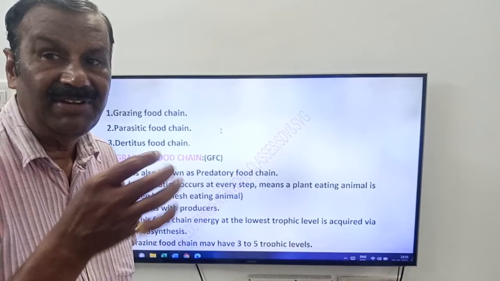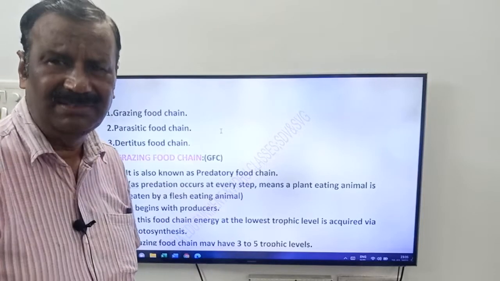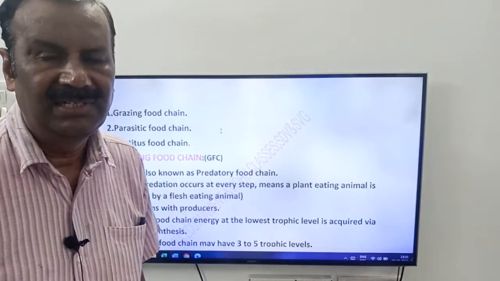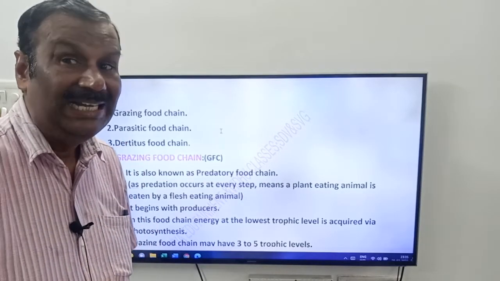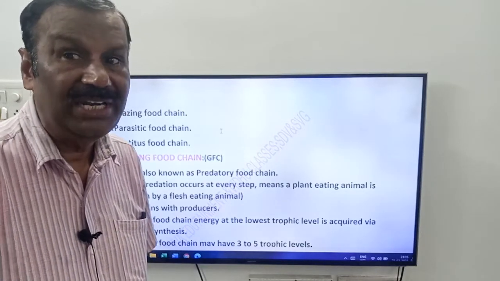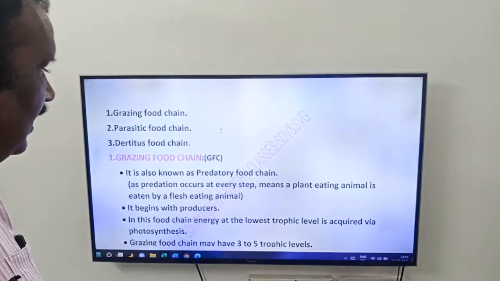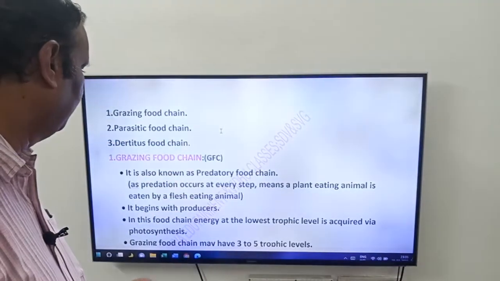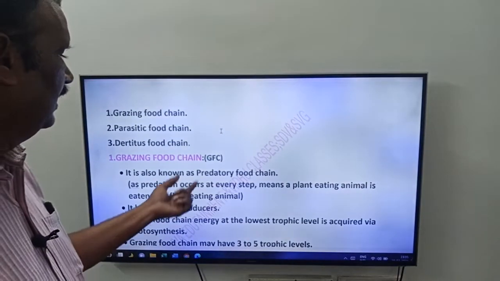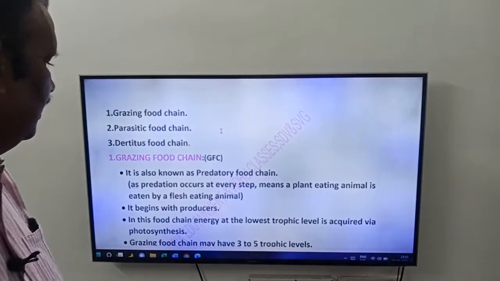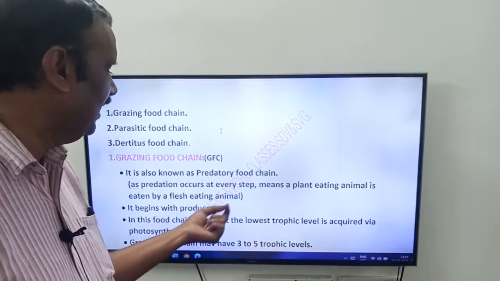Friends, here you have a new word. You know what is grazing? Grazing means the cattle which eat the grass, which graze the grass. But here, it is also called a predatory food chain. So why is it called a predatory food chain? See, in the grazing food chain, in each and every step, a plant eating animal is eaten by a flesh eating animal.